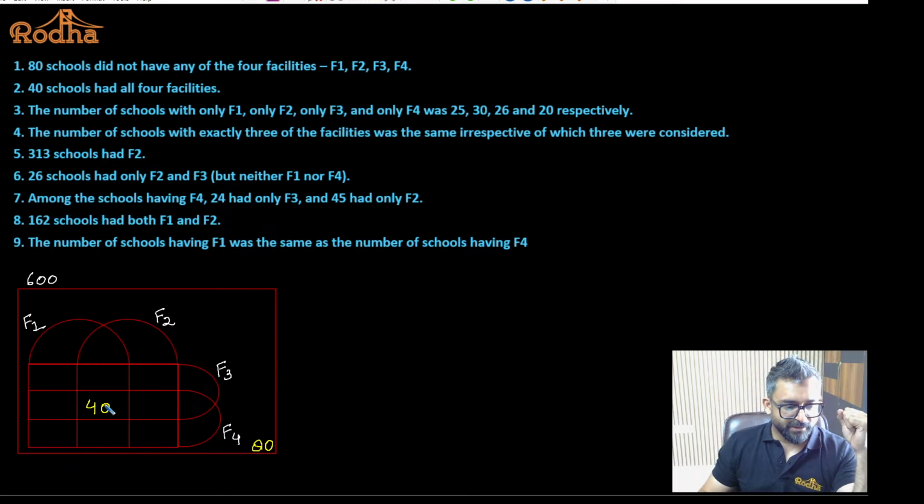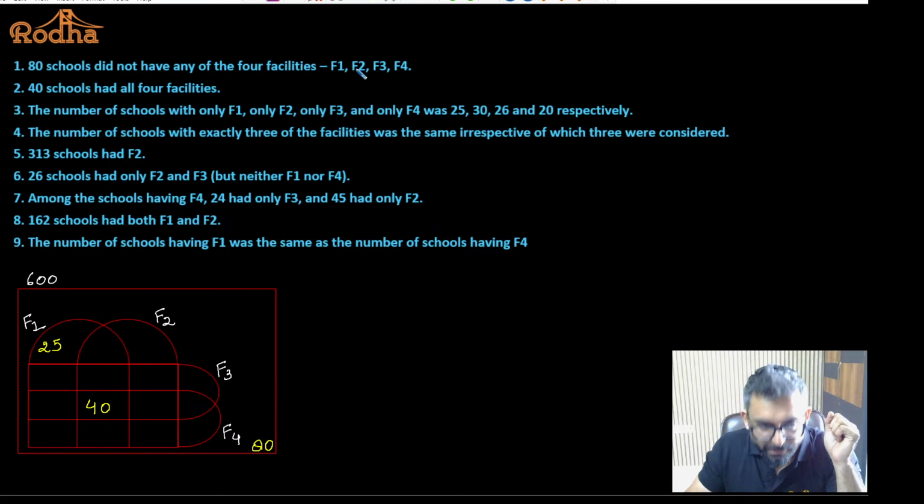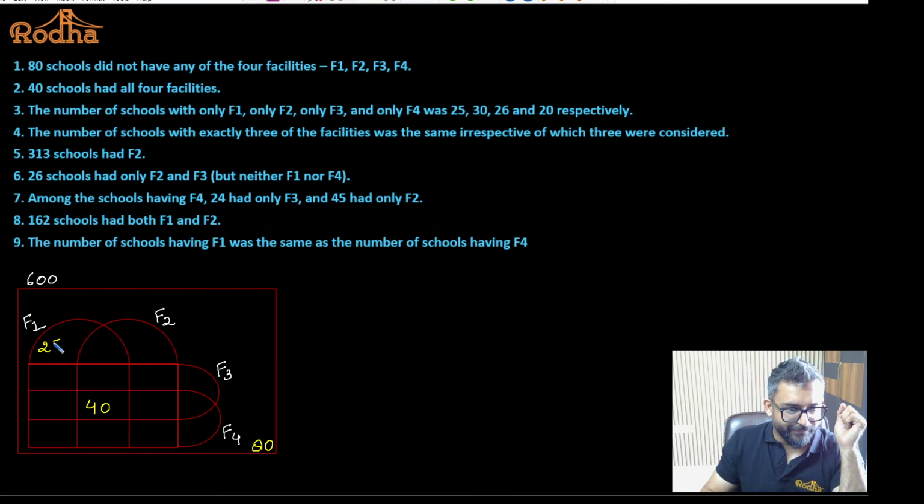Okay. What else do we have? The number of schools with only F1, only F2, only F3, only F4. That means they do not have any common facility. Only F1 is this, quite simple to understand. This is 25. Only F2 is 30.